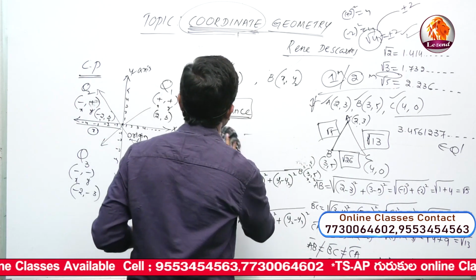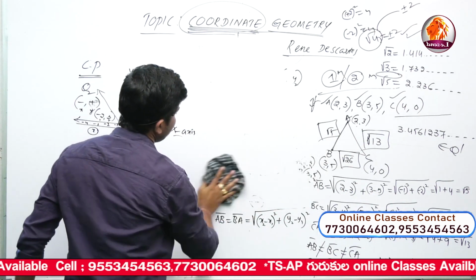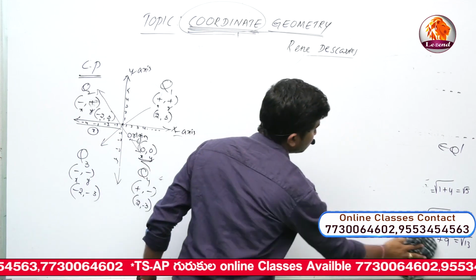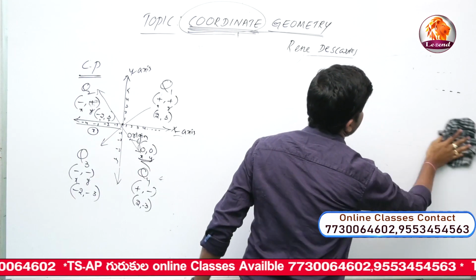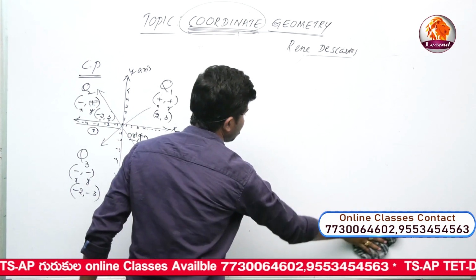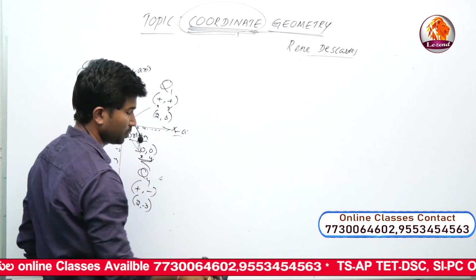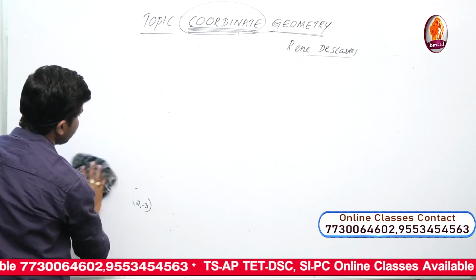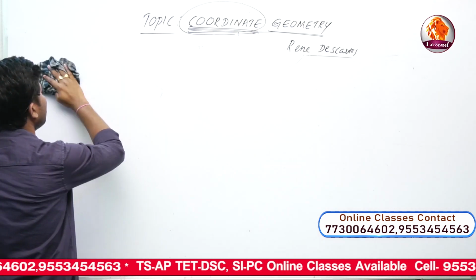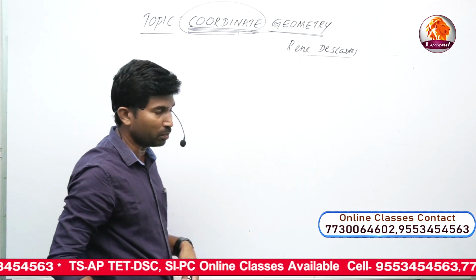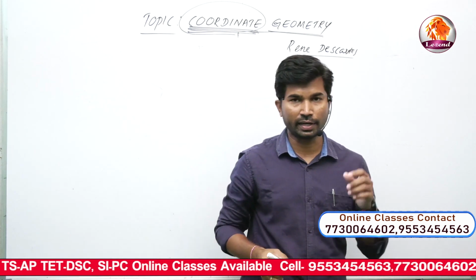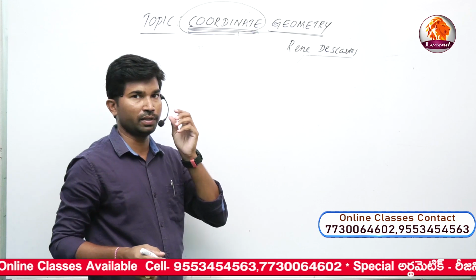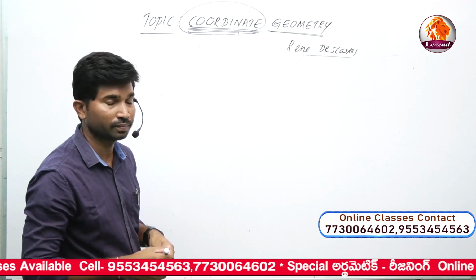Next, one more subtopic. The next concept is slope. What is the slope of the given line segment? Again, we have the midpoint, how to get the midpoint, how to get the centroid of a triangle, and how to get the ratio of the given 2 points.